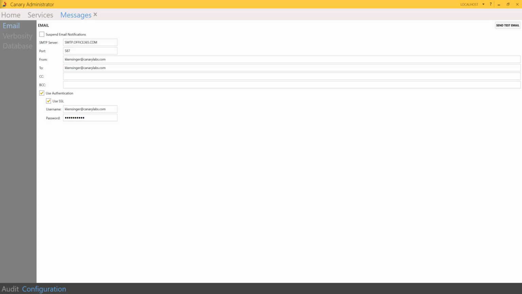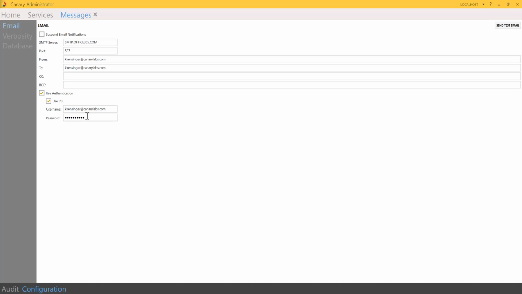But these are dependent on the SMTP server. From is required in email address format, and when not using authentication, this address could contain the name of the machine to indicate where the message originated from. When the Use Authentication box is checked, this email must match the authentication.